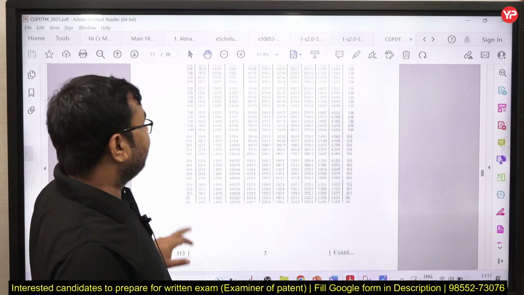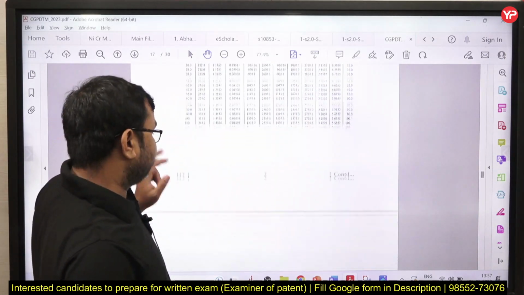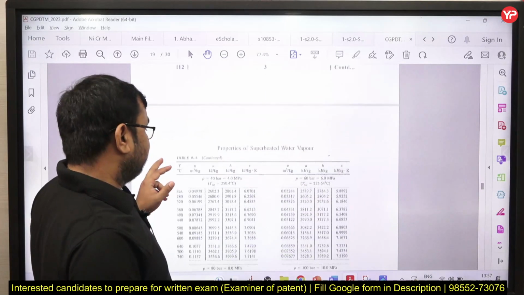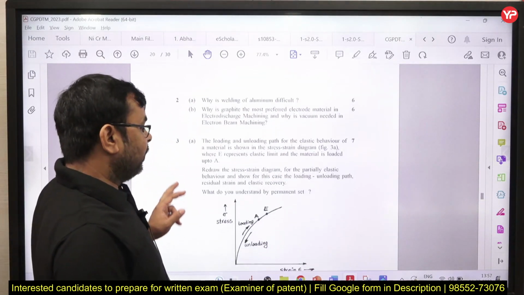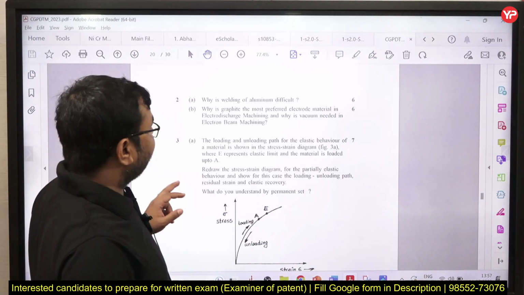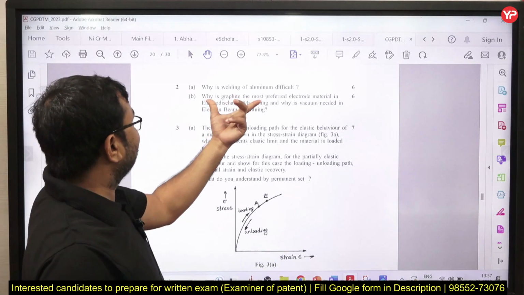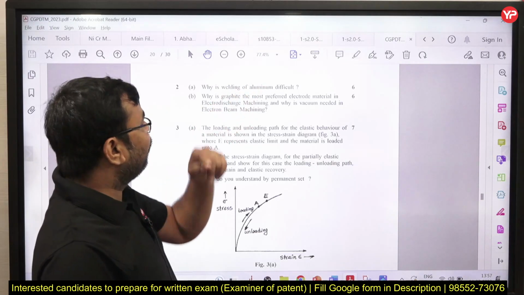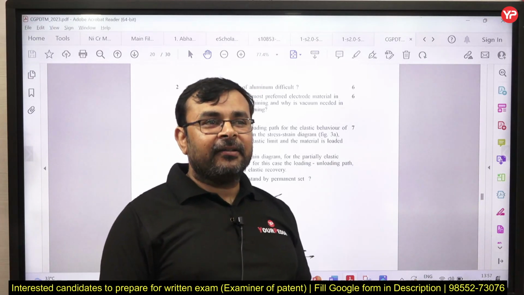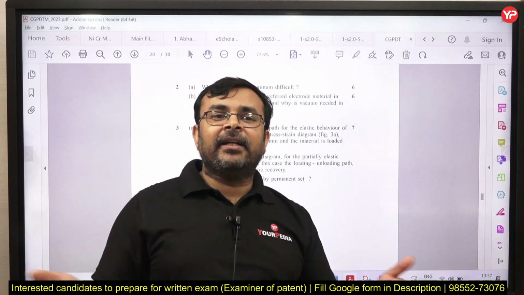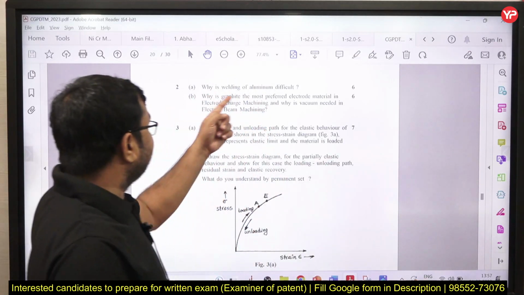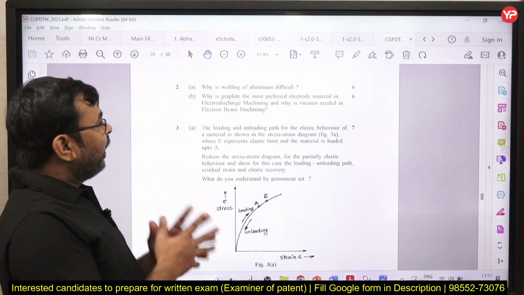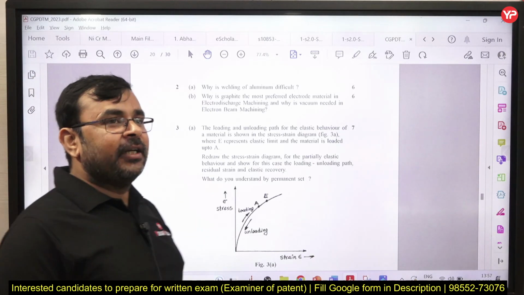And for solving questions, a chart is also given here. So you also need to know how to read a steam table and refrigeration chart. Next you can see: why is welding of aluminum difficult? They do not ask you to define GTAW or MIG welding. It is mentioned here, why is welding of aluminum difficult.